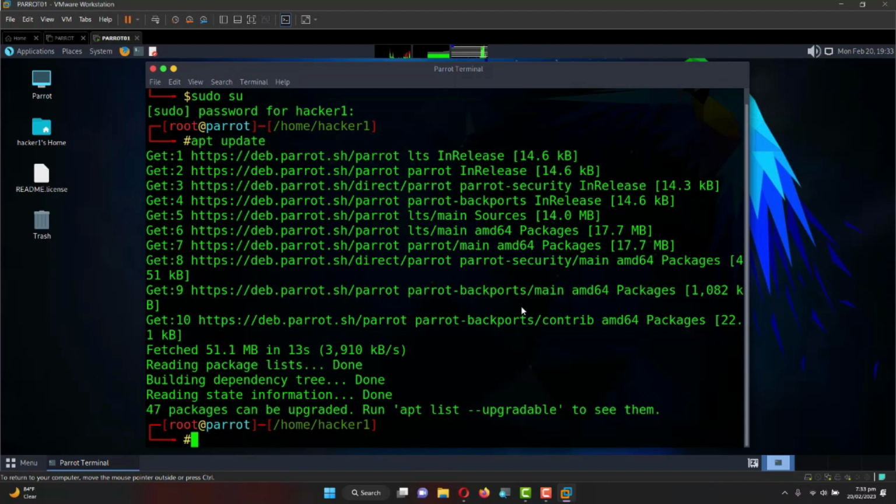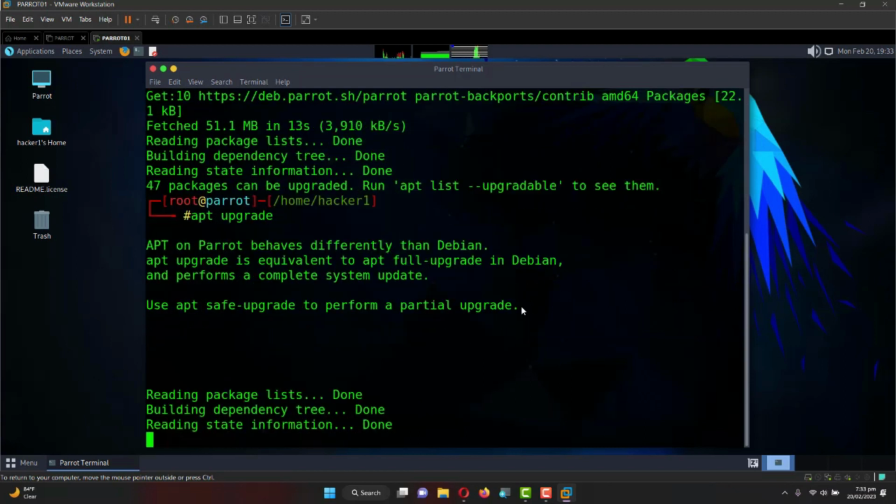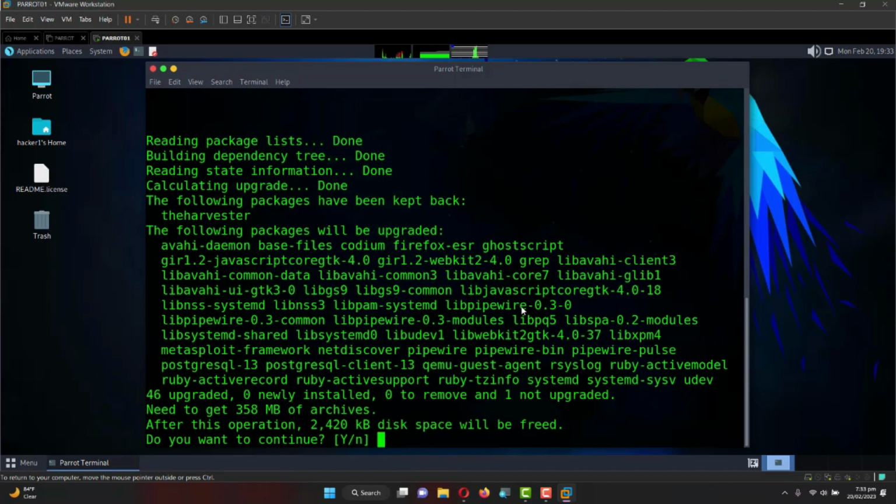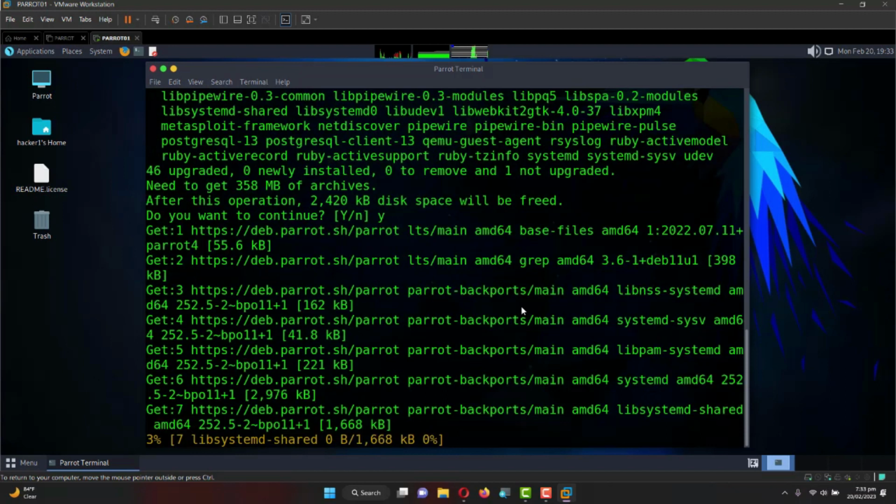Okay, so you can see here I have 47 files ready for upgrade. So apt upgrade. Okay, so this will answer yes, so this will install.